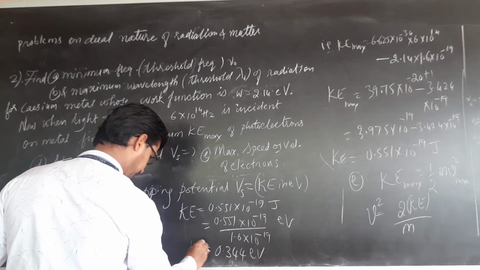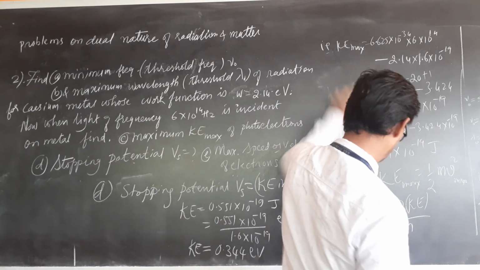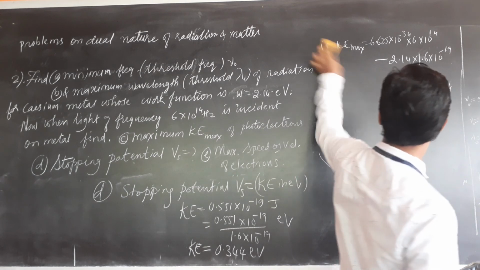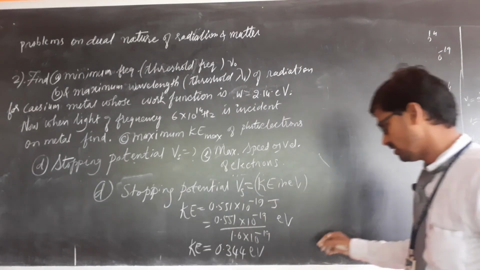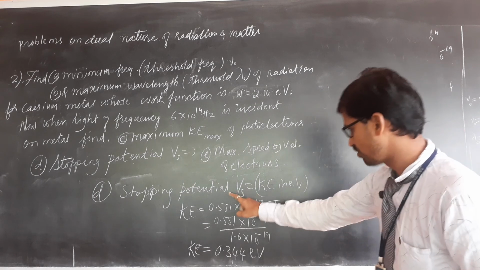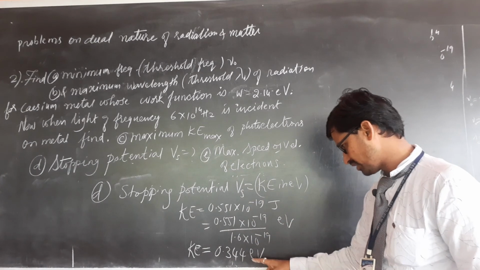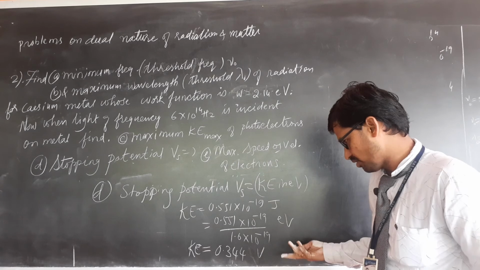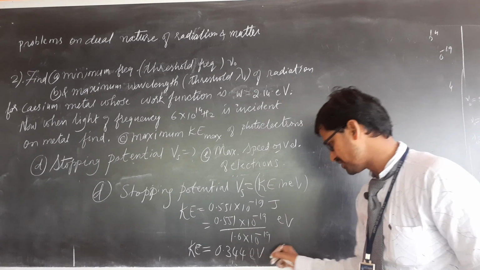Please see here. Listen, stopping potential itself is kinetic energy. If they are coming with this many electron volts, remove this E, that's all, stopping potential. Look at this magic, if you just remove this E, it will fetch you 2 marks.